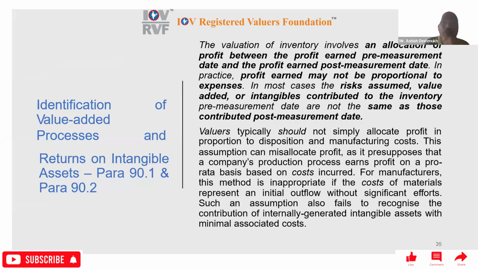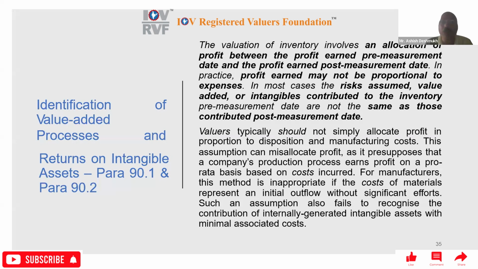The valuation of inventory involves an allocation of profit between the profit pre-measurement date and the profit post-measurement date. So in practice, profit may not be proportional to expenses. In most cases, the risk assumed, value added or intangibles contributed to the inventory pre-measurement date are not the same as those contributed post-measurement date.